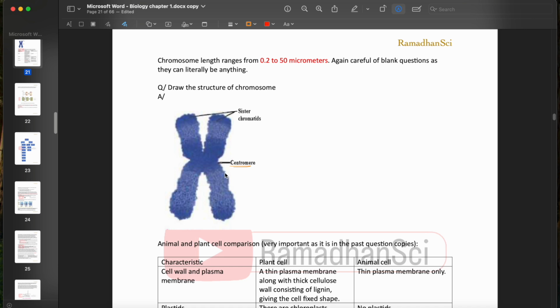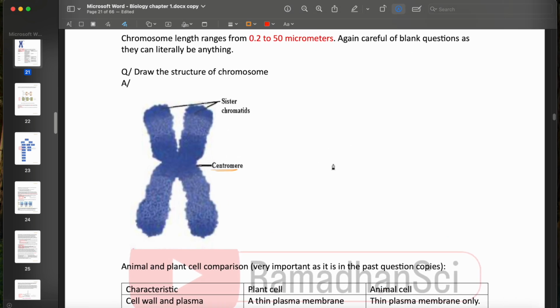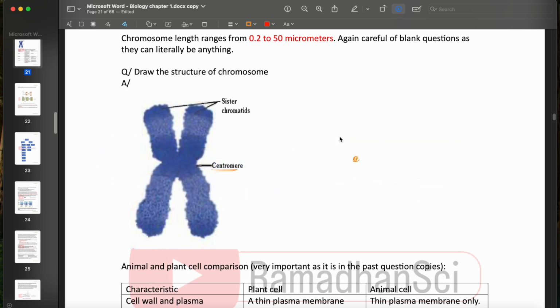The centromere is the structure that is responsible for attaching the two sister chromatids. I want you to understand that the centromere is also responsible for determining the number of chromosomes, meaning if I have one centromere, I have only one chromosome, no matter the number of chromatids.